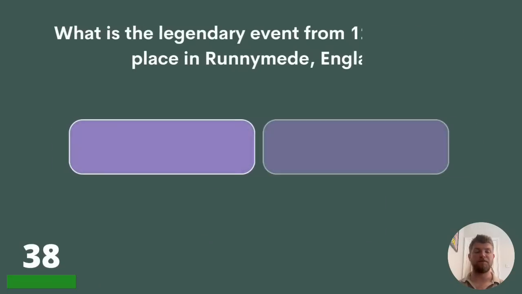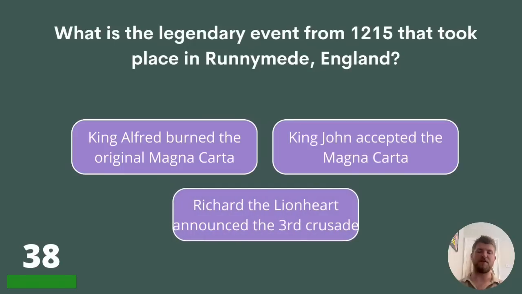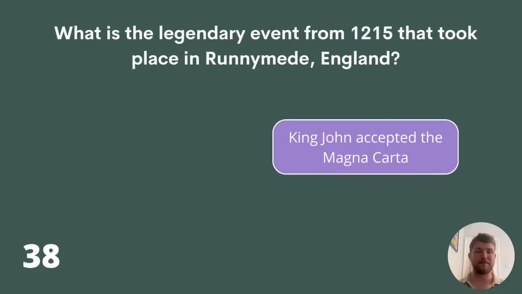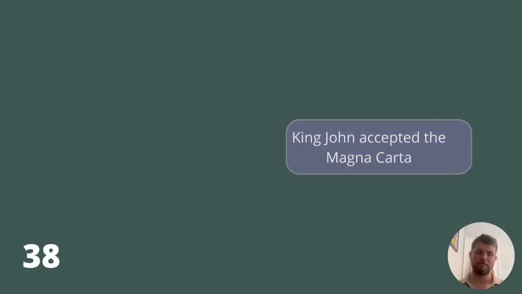Question 38. What is the legendary event from 1215 that took place in Runnymede, England? King Alfred burned the original Magna Carta, King John accepted the Magna Carta, or Richard the Lionheart announced the Third Crusade? The answer is King John accepted the Magna Carta.